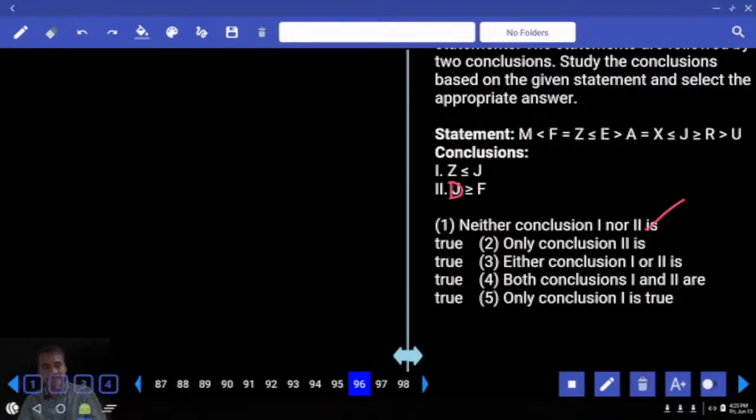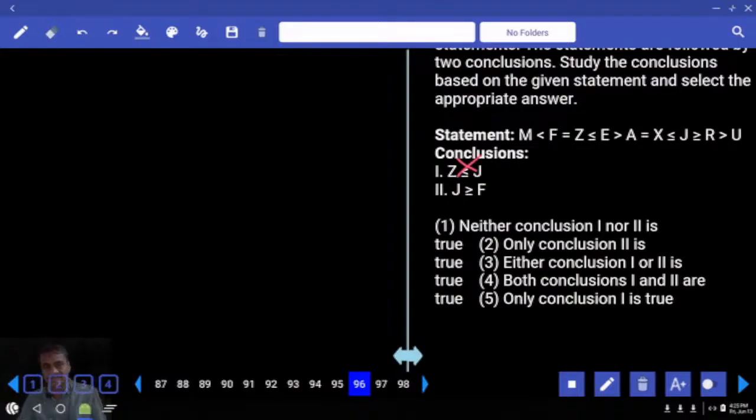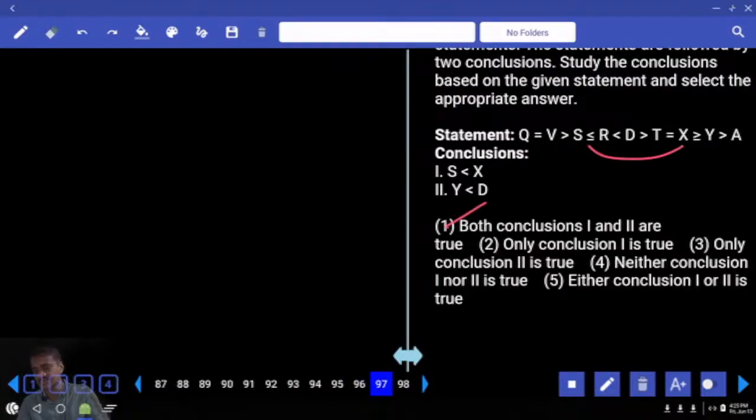Then next one, 96. The relation between Z and F. Z is here, F is here. Now F equals to Z. As F equals to Z is true, lesser than or equals to is false. Now Z and J, Z is here, J is here. Between these two, opposite symbol, no relation. J and F, again between F and J, opposite symbol, no relation. Neither 1 nor 2, choice 1 for 96.